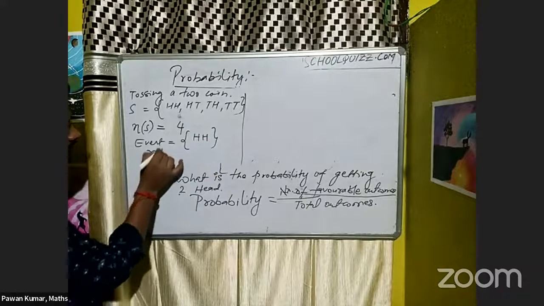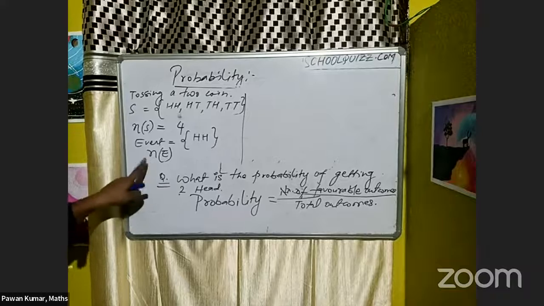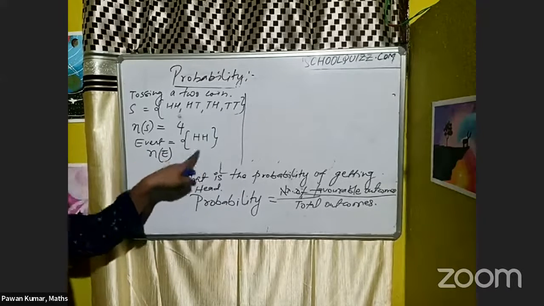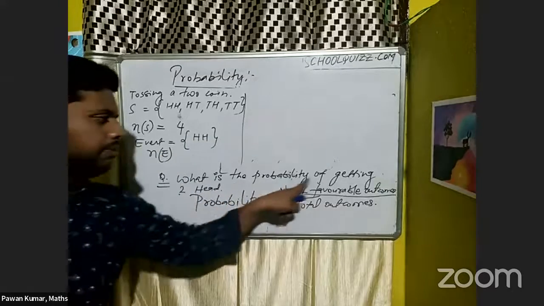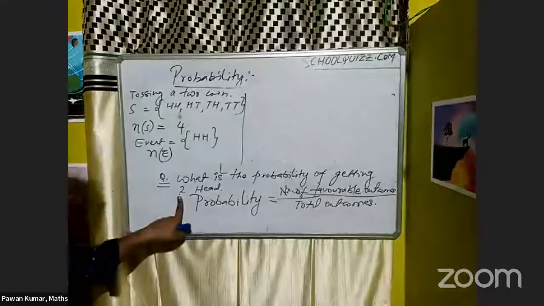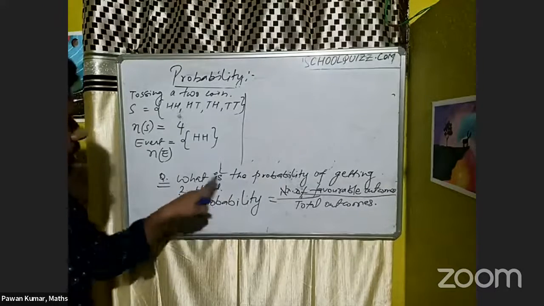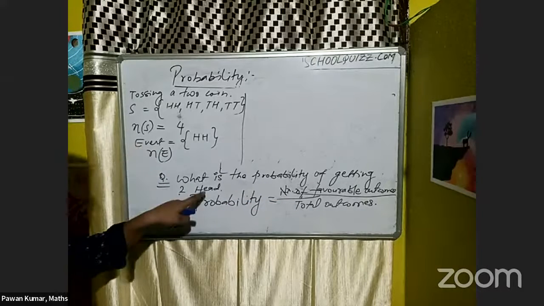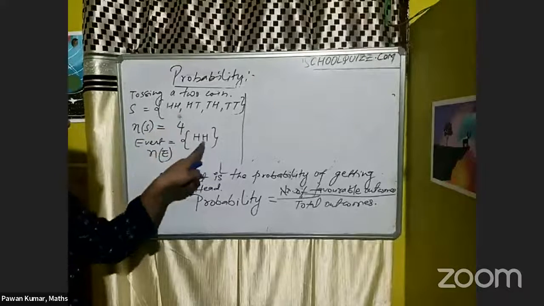Correct. So n of E we can mention there. N of E means number of outcomes in the event. Event means the question they have given you. They ask, what is the probability of getting 2 heads? So they encounter this question, so that is your event. So in the event, how many outcomes are involved? Only one outcome is involved. That is both heads.